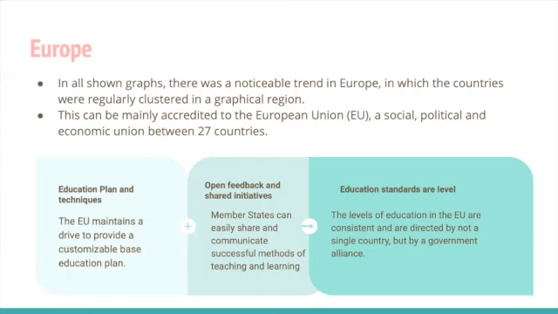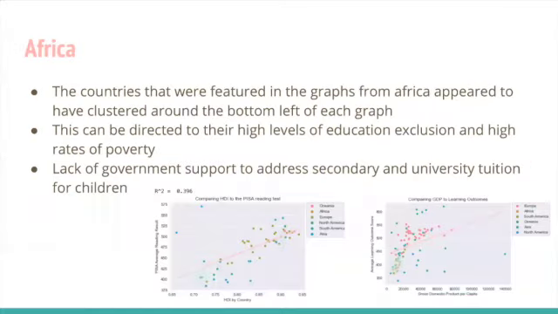The European Union combines the aspect of a base education system that can be tailored with the ability to give feedback and communicate ideas for successful methods and teaching strategies. This creates a plan that has a fixed approach for students but is flexible and easy to improve, allowing for a more even delivery of education. For Africa, despite the few countries shown throughout the data, they were mostly displayed by a small collection of countries towards the lower end of each graph.